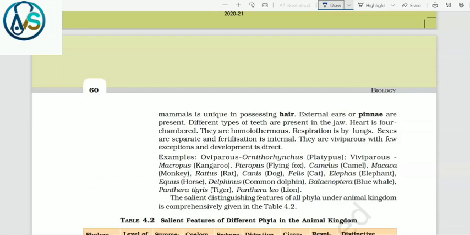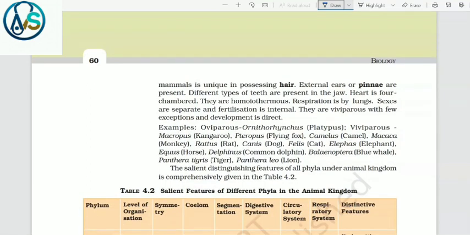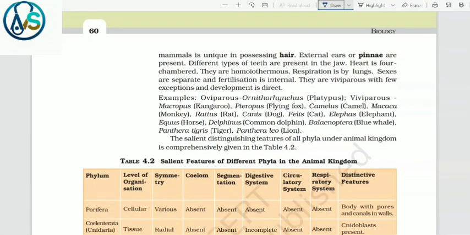External ears are present. Different types of teeth are present in the jaw. Heart is four-chambered. They are homeothermous. Respiration is by lungs. Sexes are separate and fertilization is internal. They are viviparous with few exceptions and development is direct. Examples: oviparous, Ornithorhynchus, that is platypus. In case of viviparous, Macropus, kangaroo; Pteropus, flying fox; Camelus, camel; Macaca, monkey; Rattus, rat; Canis, dog; Felis, cat; Elephas, elephant; Equus, horse; Delphinus, common dolphin; Balaenoptera, blue whale; Panthera tigris, tiger; and Panthera leo, lion.